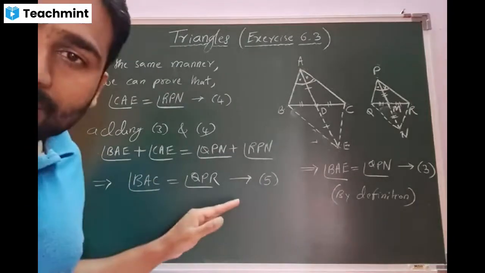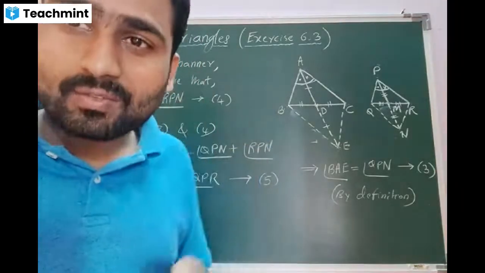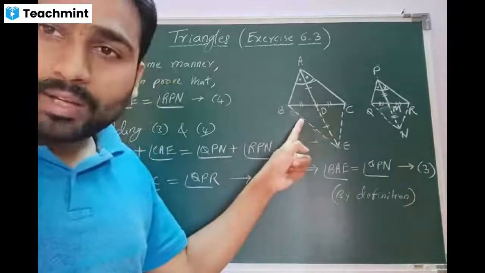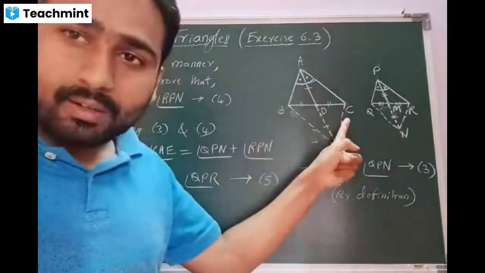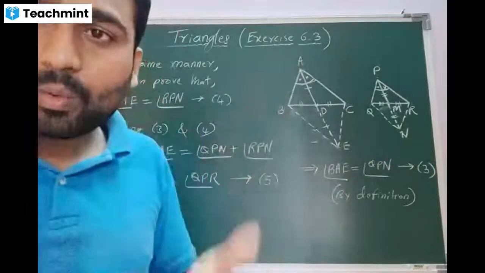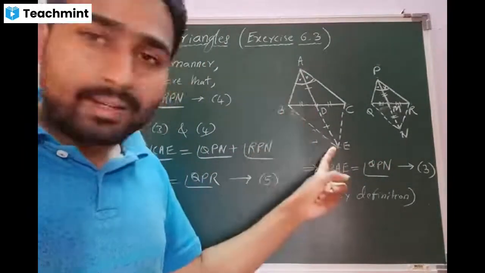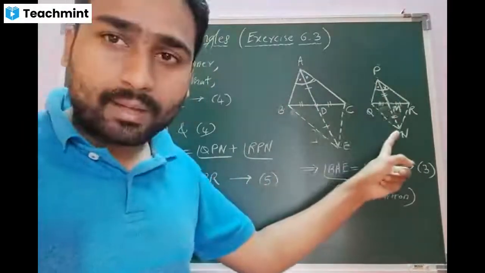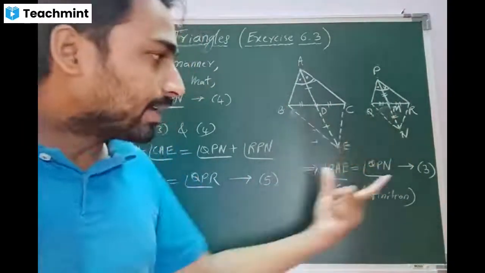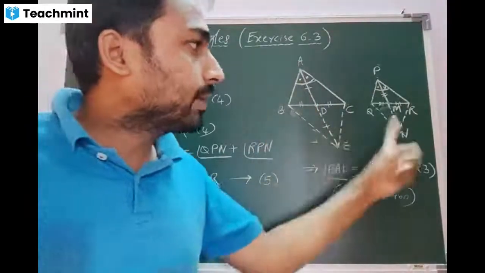So, beta, let us discuss what we have done. The first phase of the proof showing these two are equal. These two are equal. Similarly, these two are equal and these two are equal. Once we have done it, showing the triangle ABE is similar to PQN. Using this, arriving at equation number 3, BAE angle is same as QPN angle.